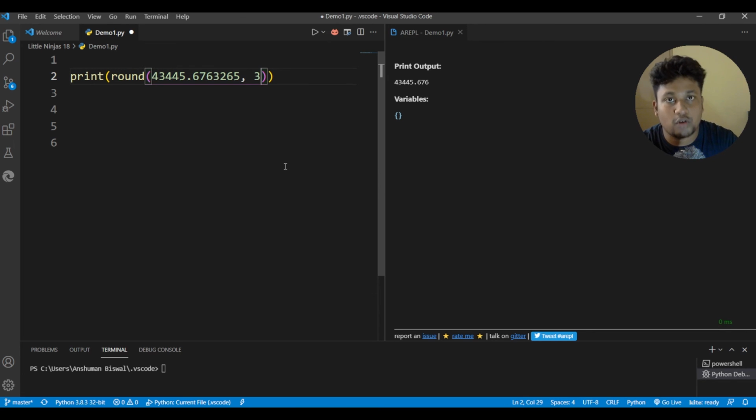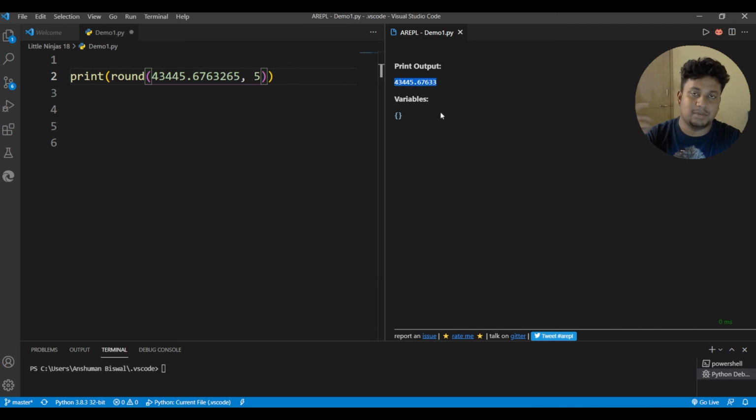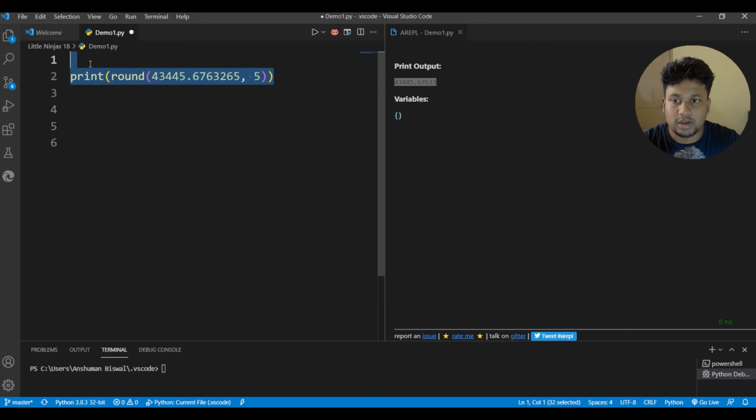The same way, if you want to round off to 2 decimal places, let's say, you can type 2 here and it will get rounded off to 2 decimal places. Let's say you want to round off to 5 decimal places, type 5 here and boom, you get the 5 decimal place round off. That is one more new feature in Python 3.8, where you can round off to specific decimal places as per your use.